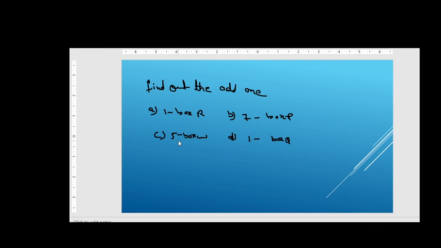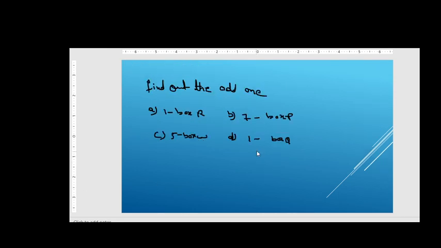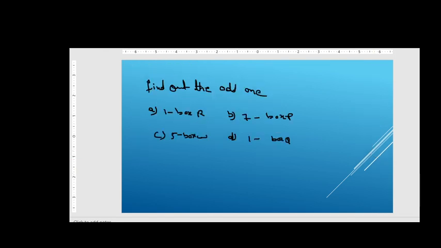Next, option C says 5 box W. 5 box W, it is also correct, friends. So next, D says 1 box Q. 1 box, here it is R, friends. So this one is the odd one, so we have to pick our answer as D, friends, right? So our answer is D for this question.